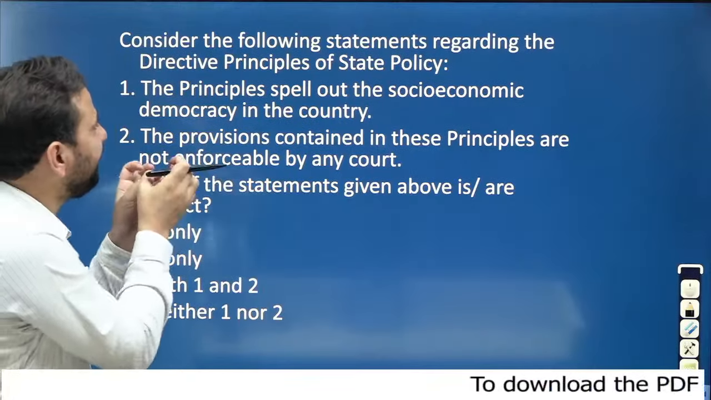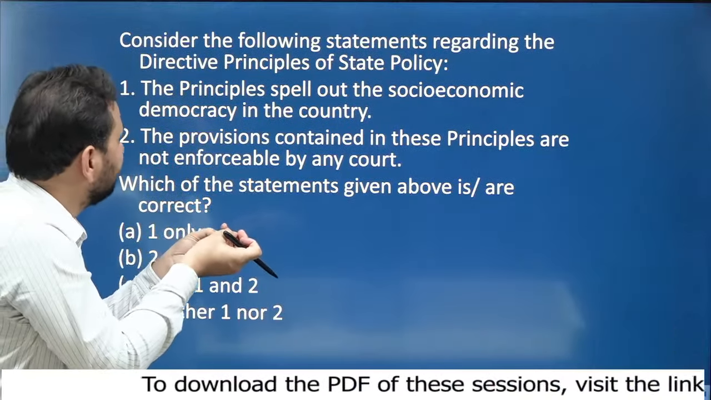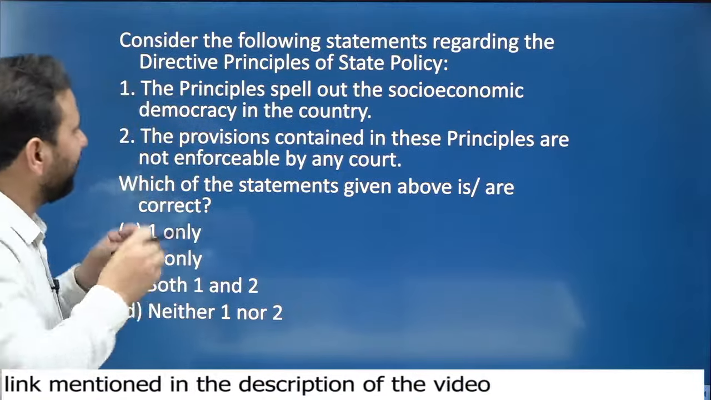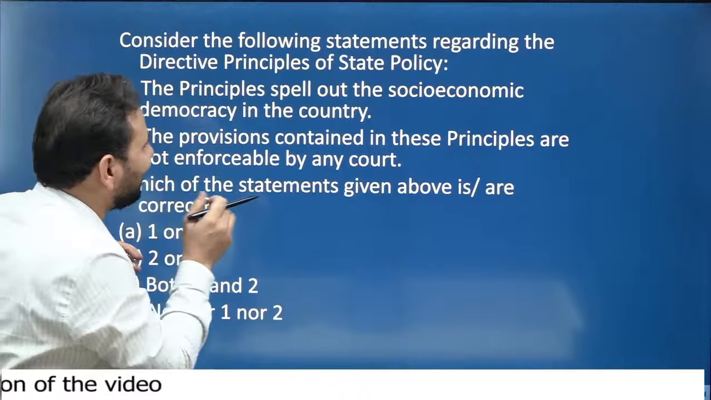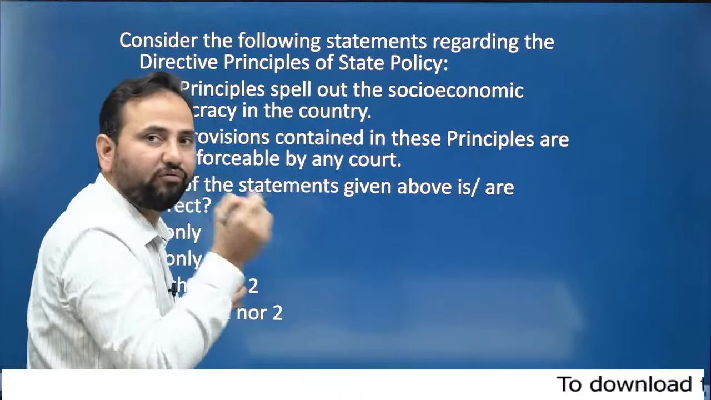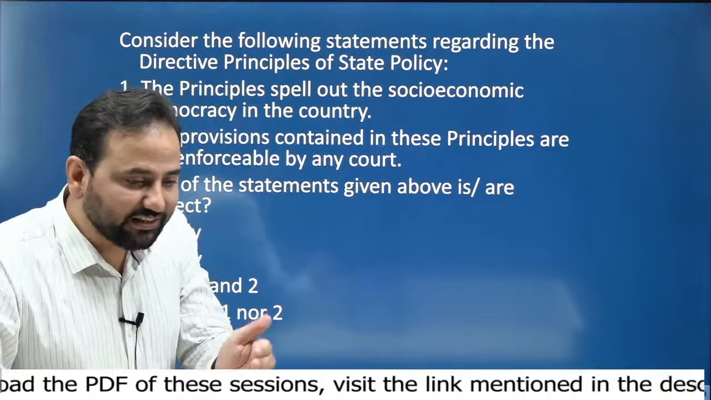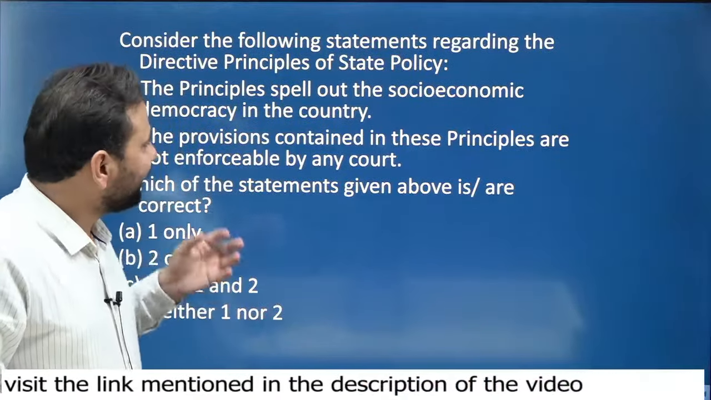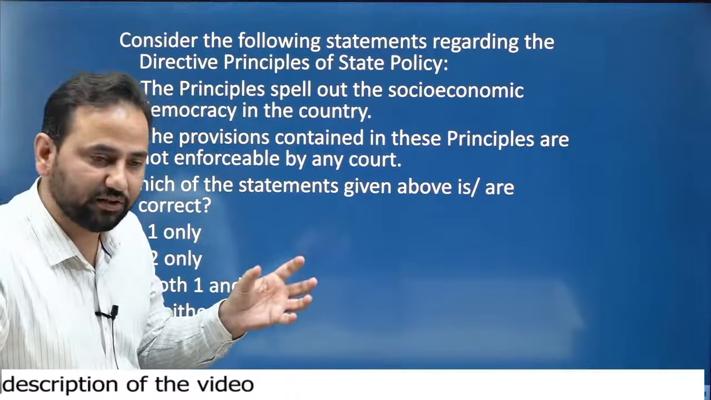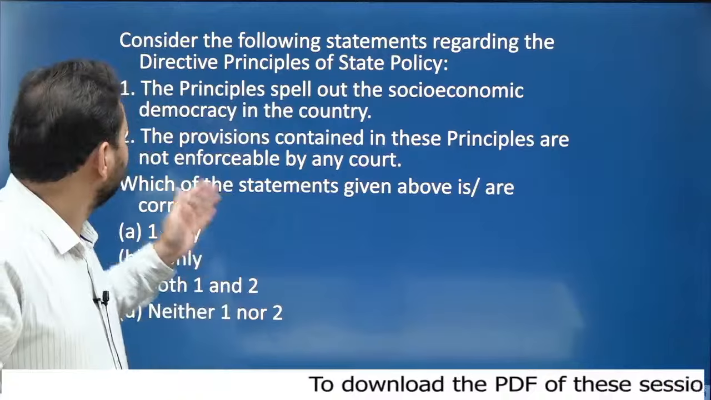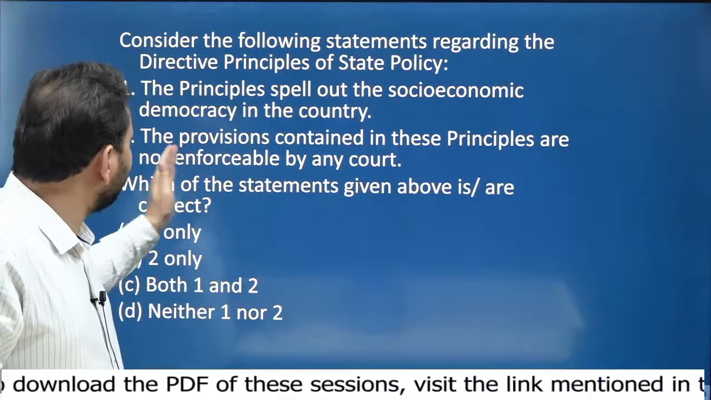If you see this DPSP, what is the main aim of this DPSP? We have to understand that, and along with that, we also need to understand whether these principles mentioned in Part 4 of the Indian Constitution, from Article 36 to Article 51, are justiciable. If you see the justiciability of these principles, you will see that they are not justiciable in any court. So the provisions contained in these principles are not enforceable by any court.